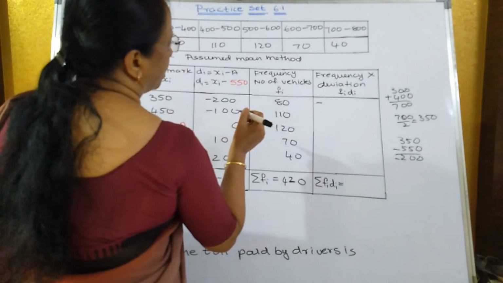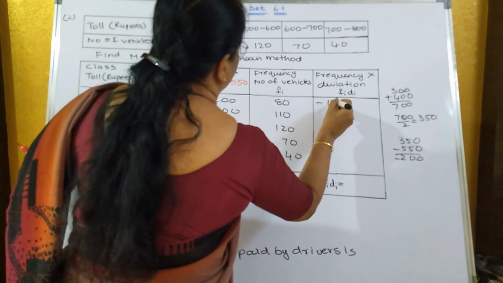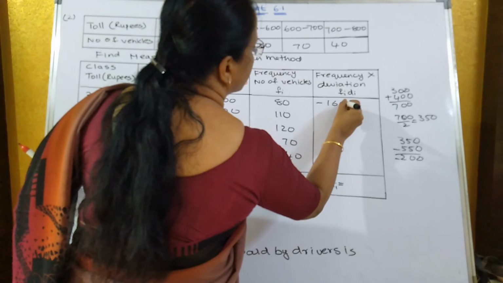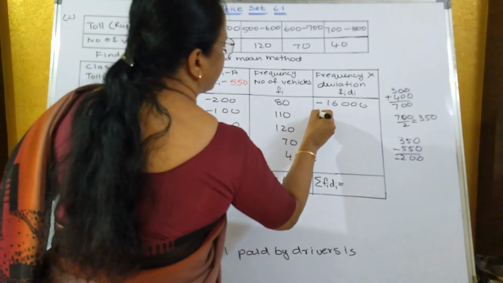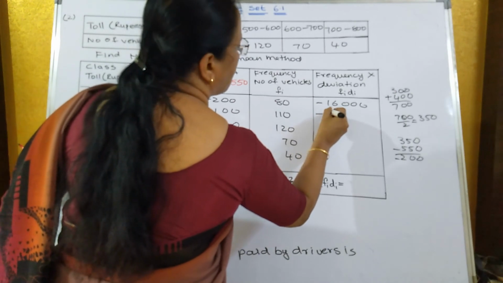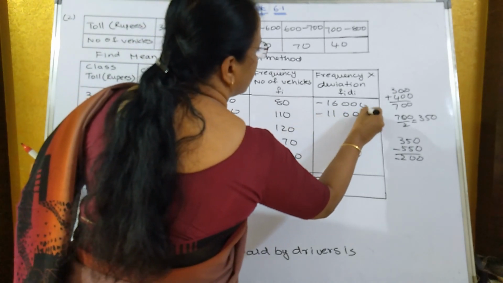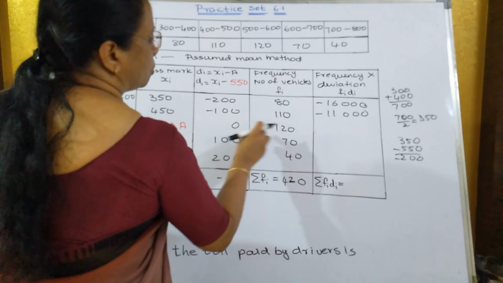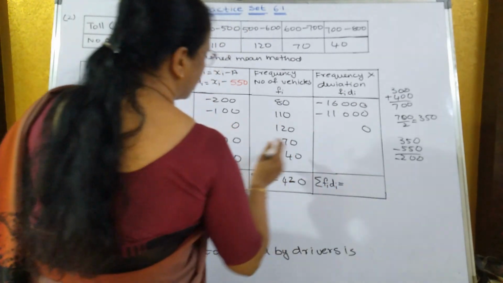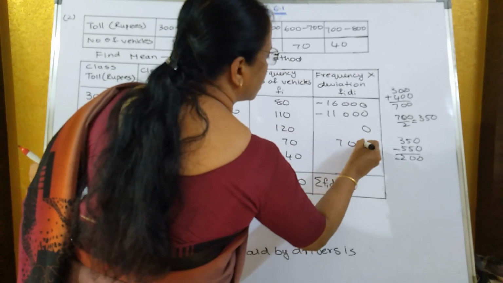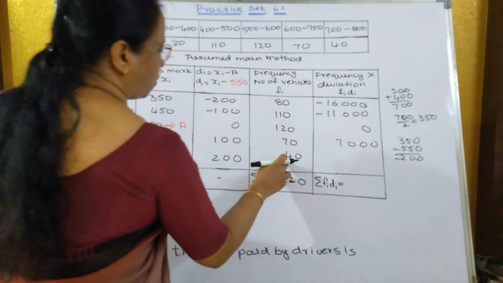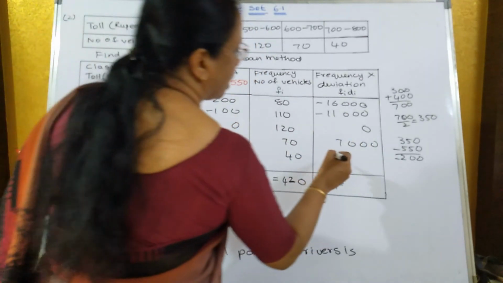Minus 16,000. Minus 100 into 110 will be how much? Minus 11,000. 0 into 120 is how much? 0. 100 into 70 is how much? 7,000. And 40 into 200 is how much? 8,000.